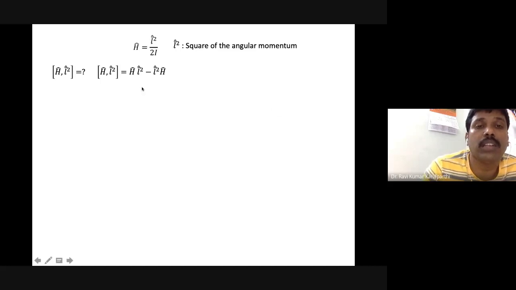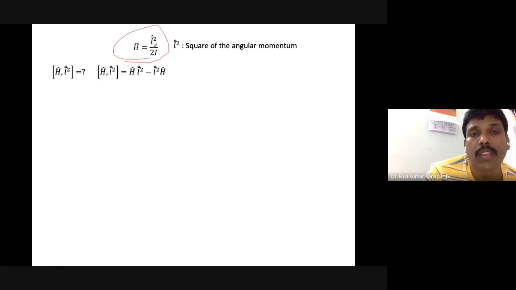You can see here H L square minus L square H, allowed to operate upon any arbitrary function. But I am not going to do it that way, because I will take a somewhat simpler step, since I know the relation between L square and H, and I can make use of it.